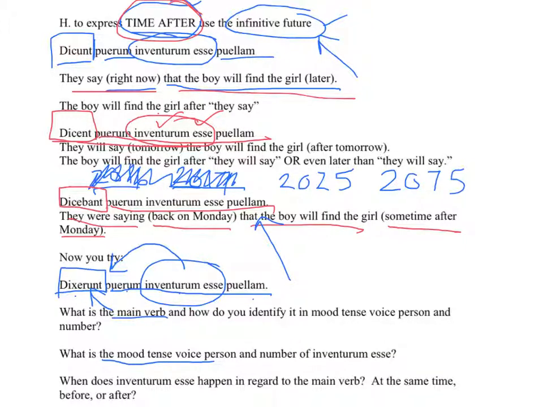They said in the past that the boy will find the girl in the future. Simple. Infinitive future always happens in the future. Infinitive present always happens at the same time as the main verb.